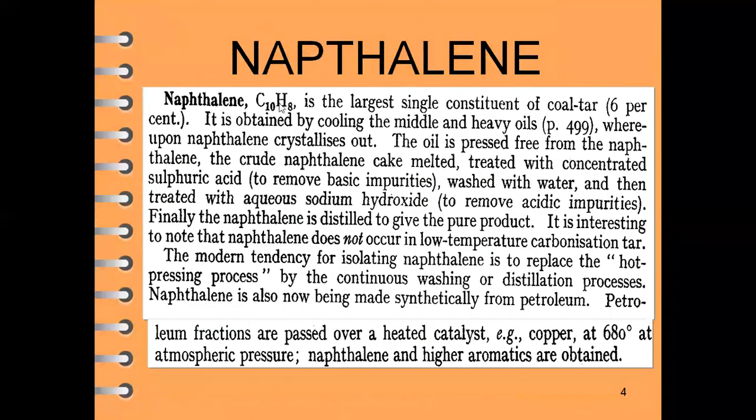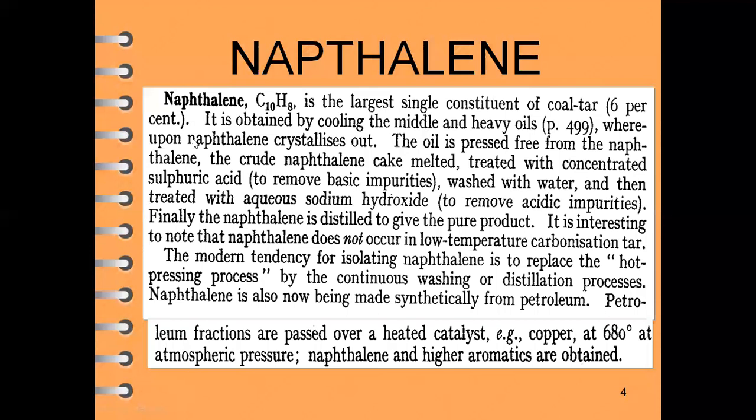Now later on, we are going to discuss some introductory part about naphthalene. It is the largest single constituent of coal tar, present in coal tar at about 6%. It is obtained by cooling the middle and heavy oils. Whenever we cool these oils, we derive naphthalene.